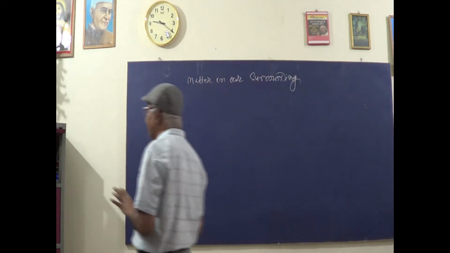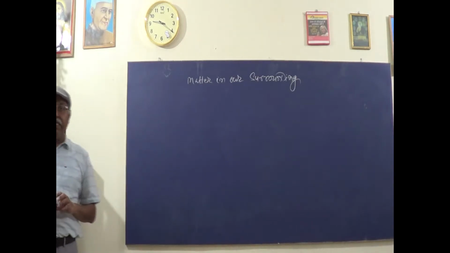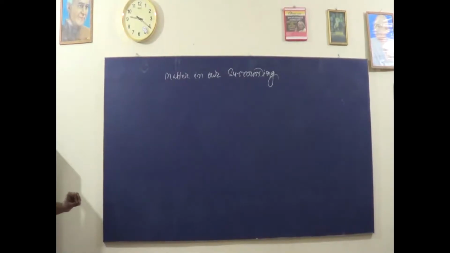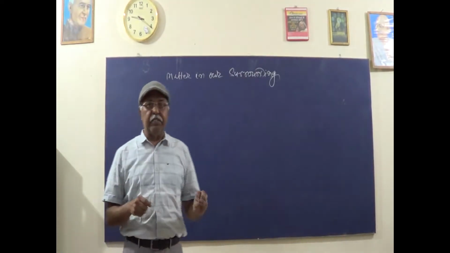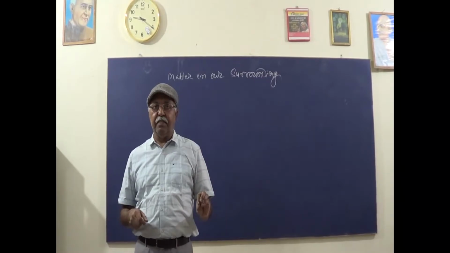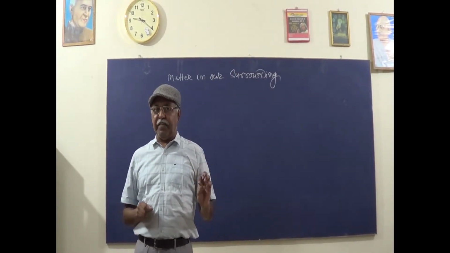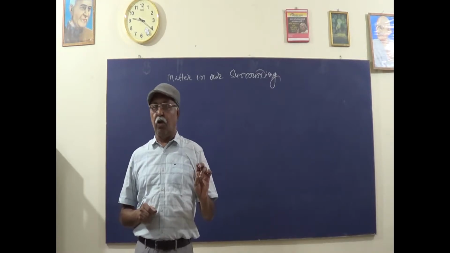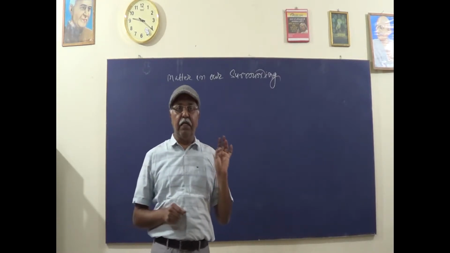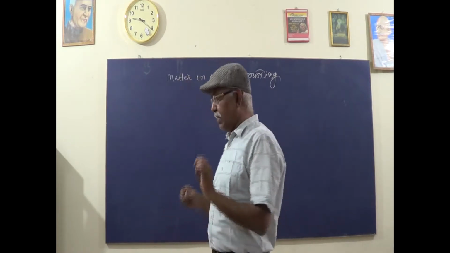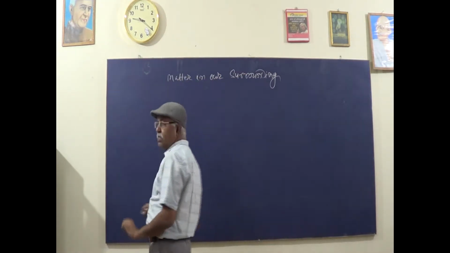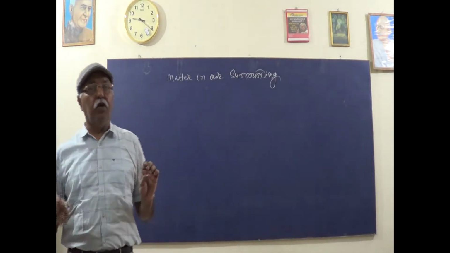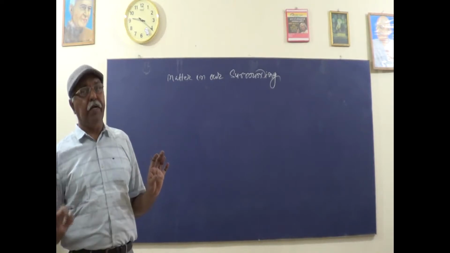Now, how can you define matter? Matter can be defined as anything that occupies a space and has mass. Anything in the universe which occupies space, has mass, and has volume too. That is called matter.